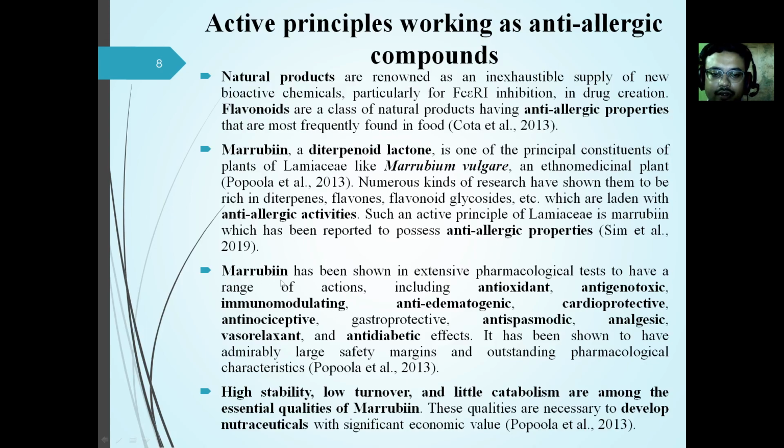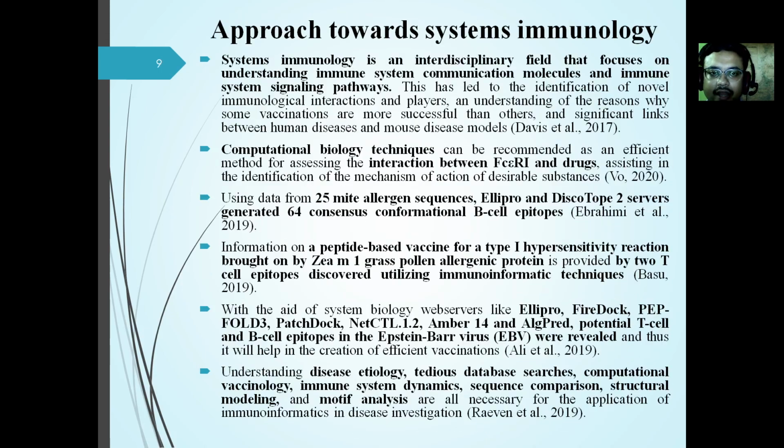This compound marubin has been reported to have antioxidant, anti-genotoxic, immunomodulating, vasorelaxant, and anti-diabetic effects. It also has high stability, low turnover, and little catabolism, which are essential qualities to develop nutraceuticals with significant economic value.